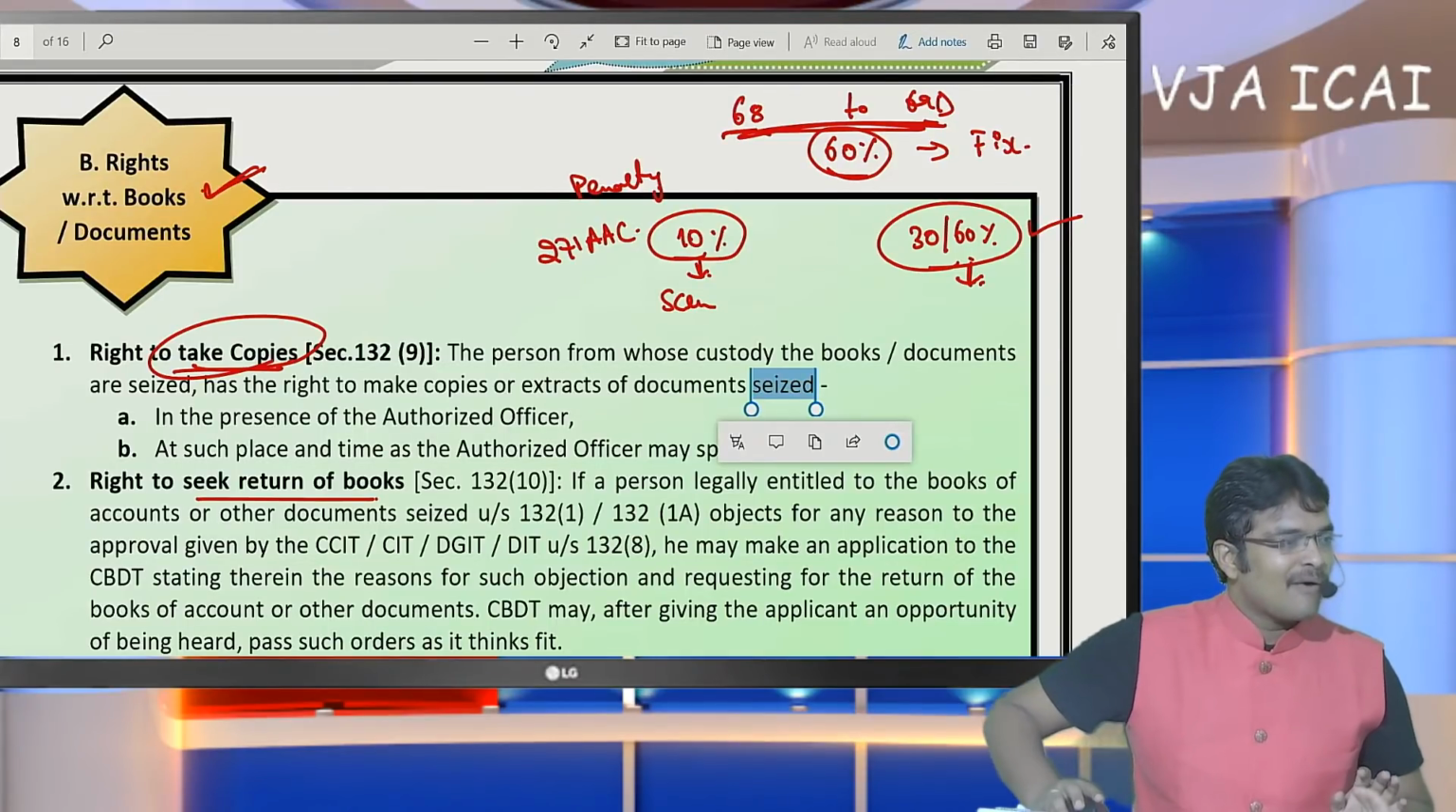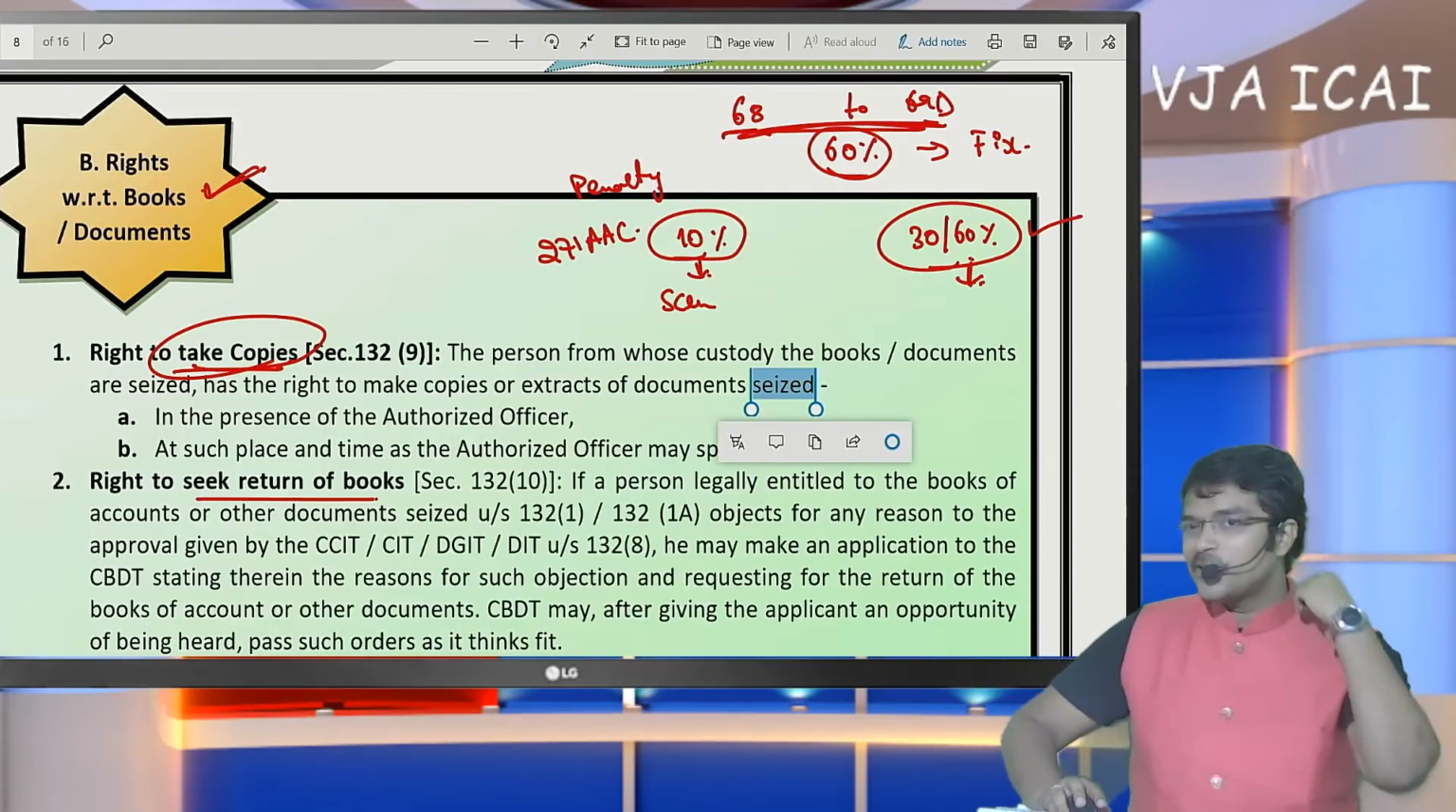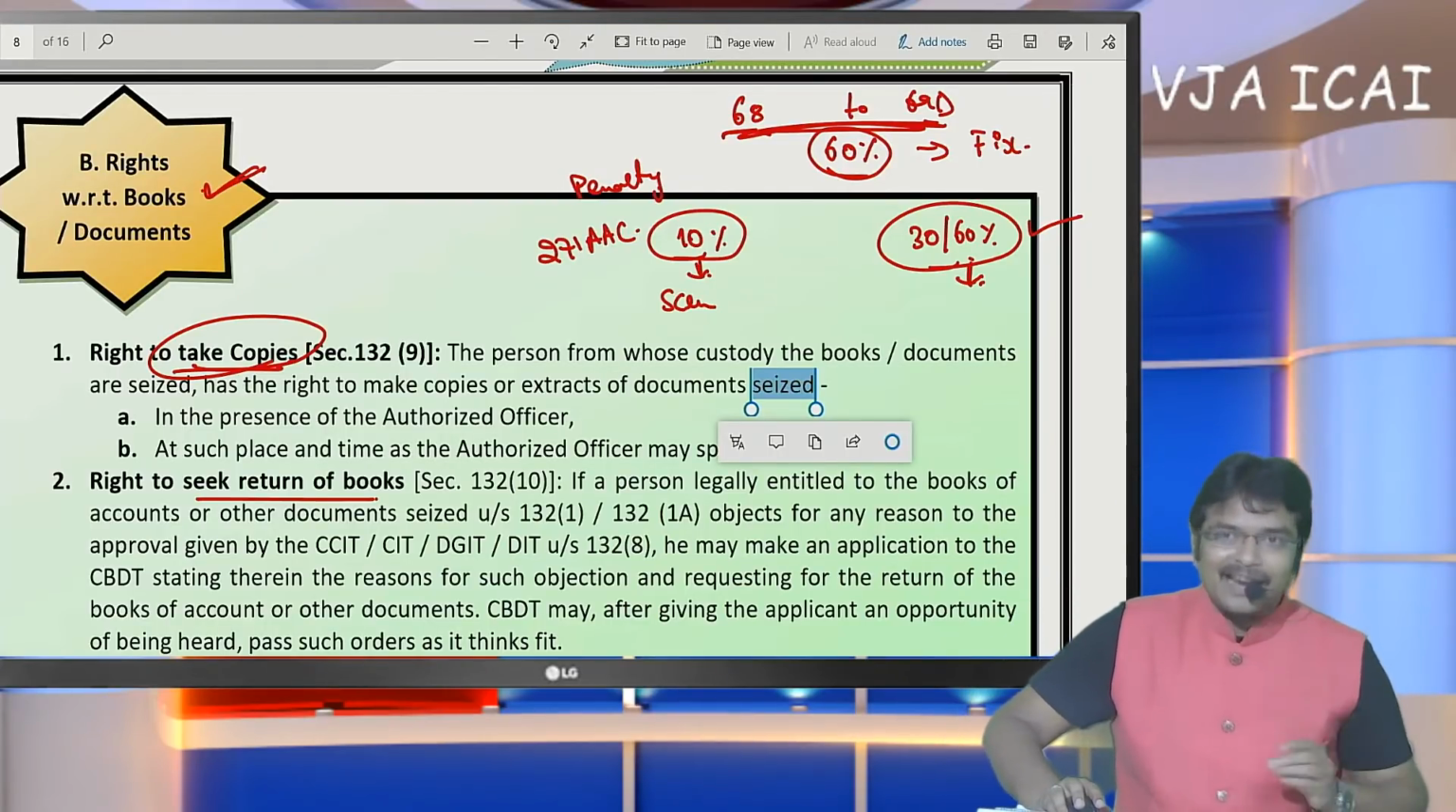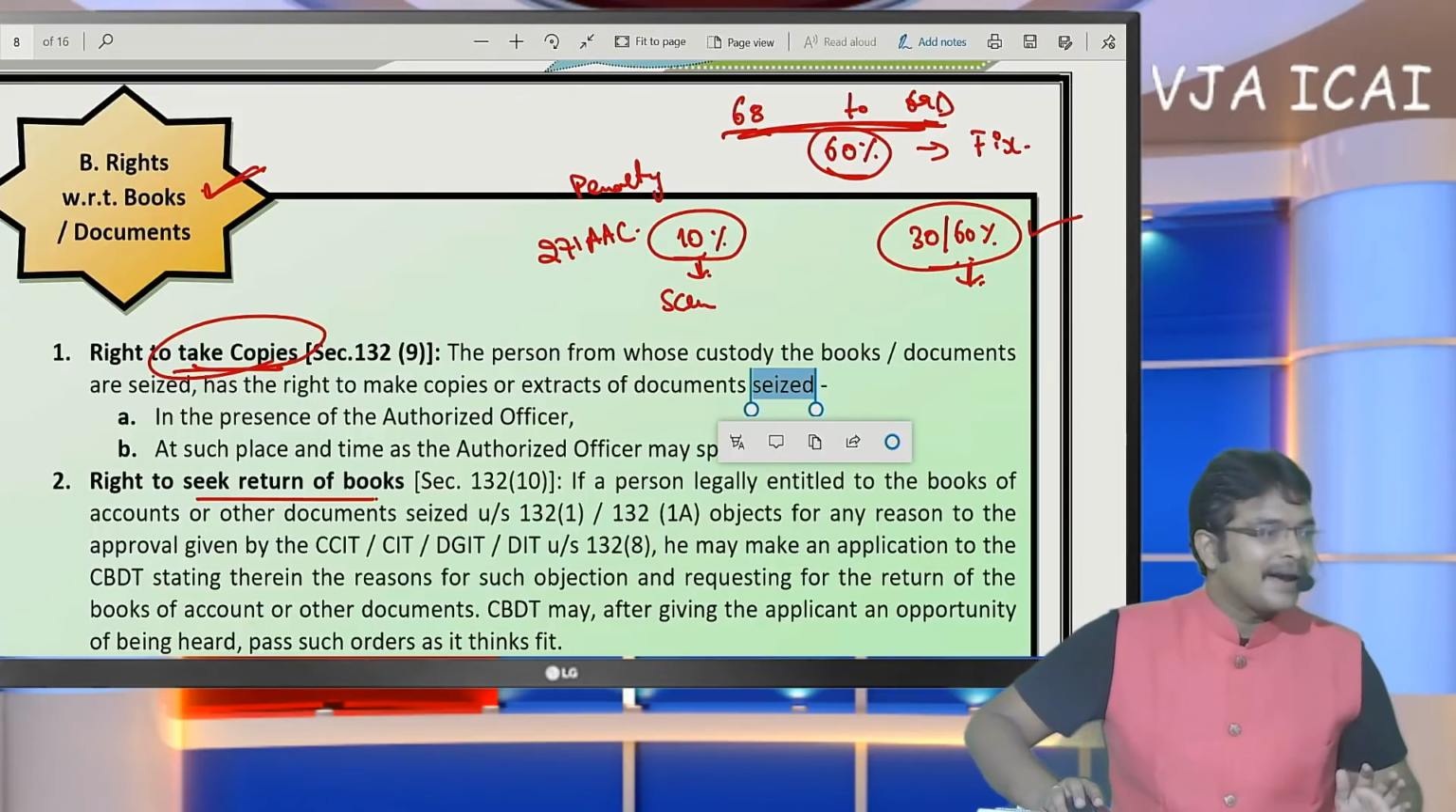Next, in assessment, do all the physical books have to be given or will a copy do? Sir, we have to hand over the originals to the department. We need to take copies. All the books of account should be handed over.